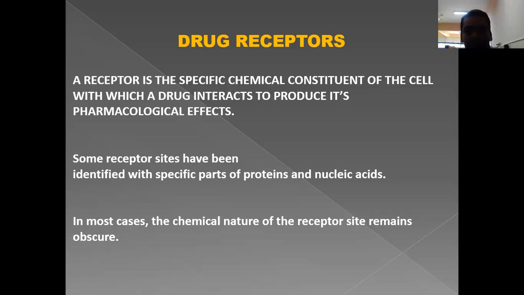A receptor is the specific chemical constituent of the cell with which a drug interacts to show the pharmacological response. Some receptor sites have been identified with specific parts of proteins and nucleic acid, and in most cases the chemical nature of the receptor sites remains obscure.